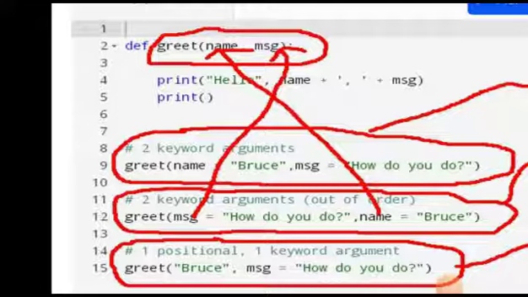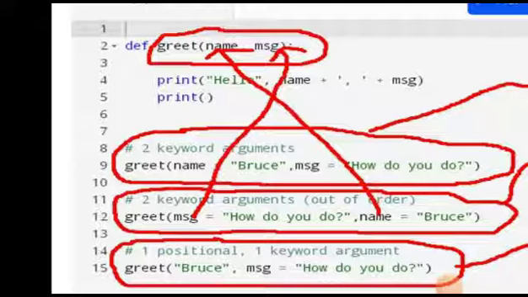Why? Because it will create a logical error in the program. That is why, to avoid that, we will pass these values using the keyword arguments.